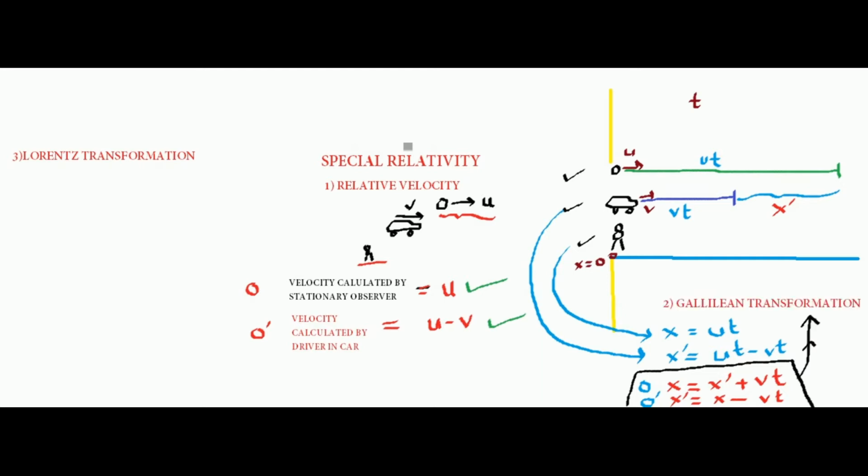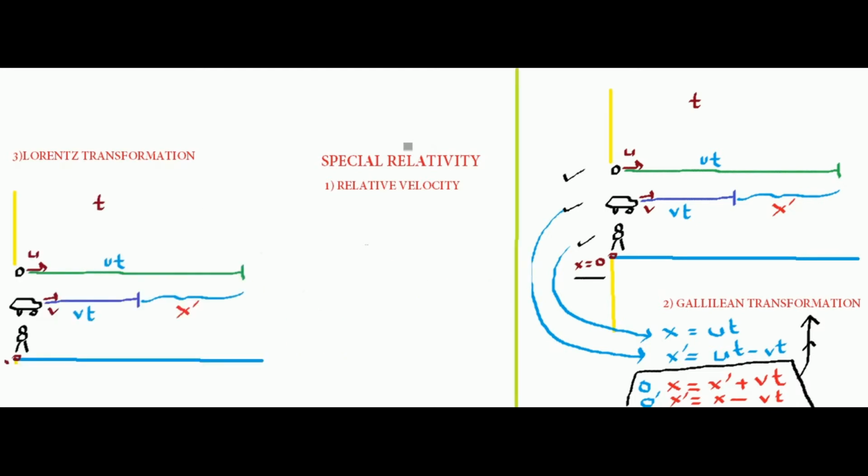Now that we have calculated the Galilean transformation, I want to say a very interesting thing. Consider the same experiment. Everybody is at x equals 0 at time t equals 0, and things started moving. Let me draw the diagram in a different style. Before continuing with the Lorentz transformation, let me do one more step here in the Galilean transformation, just one more simple mathematics.